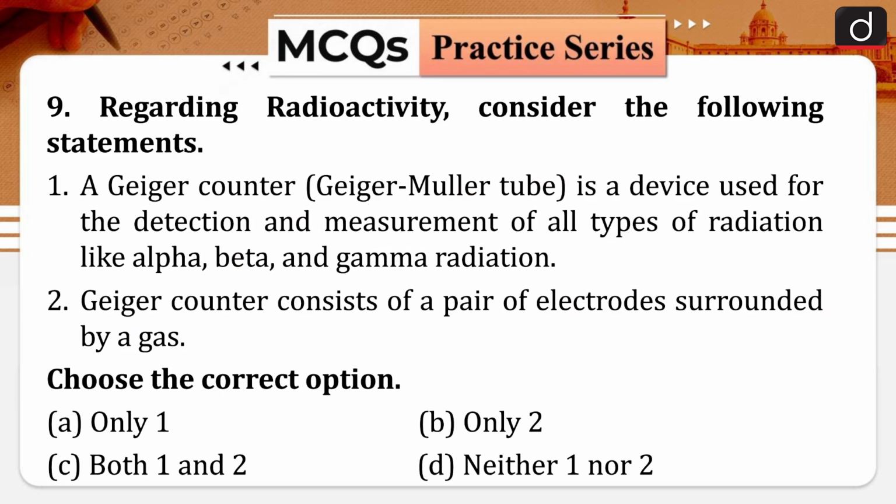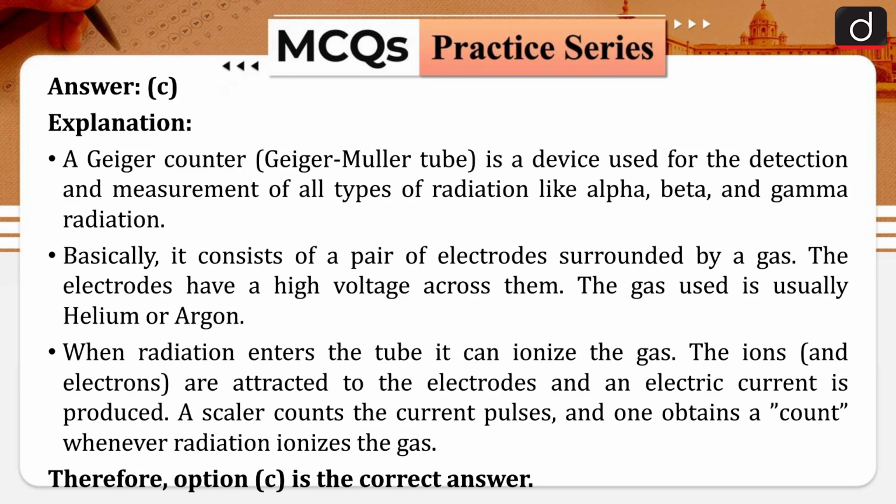Coming to the next one. Regarding radioactivity, consider the following statements. The Geiger counter, the Geiger-Muller tube, is a device used for the detection and measurement of all types of radiation like alpha, beta, gamma radiation. The Geiger counter consists of a pair of electrodes surrounded by a gas, and the answer is C, both 1 and 2.